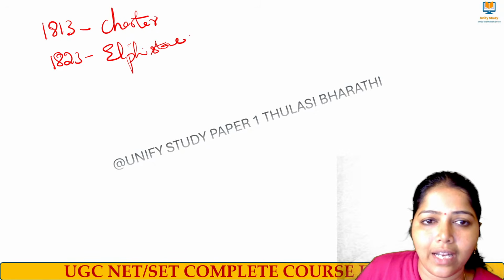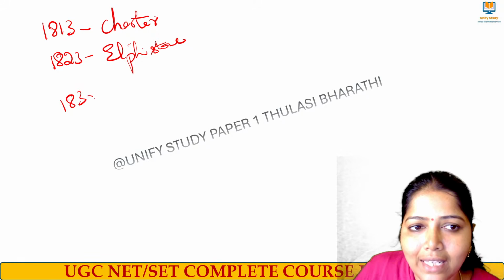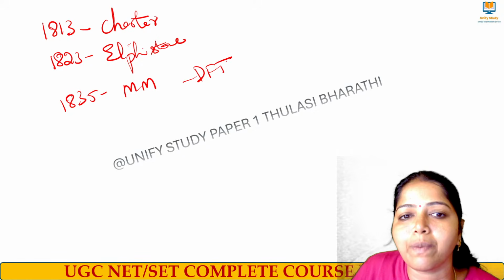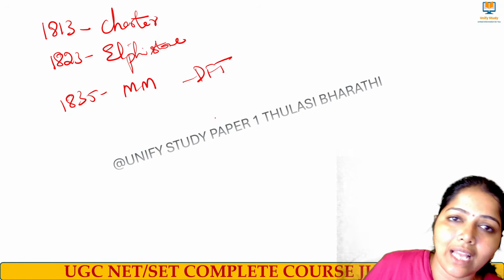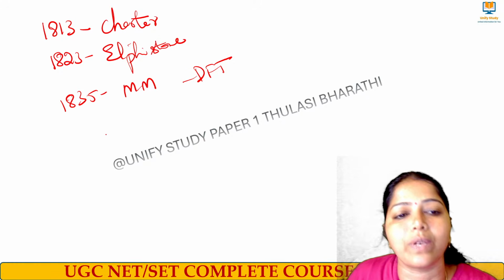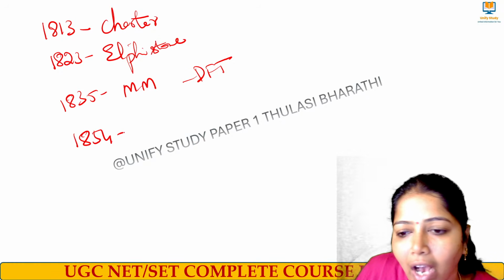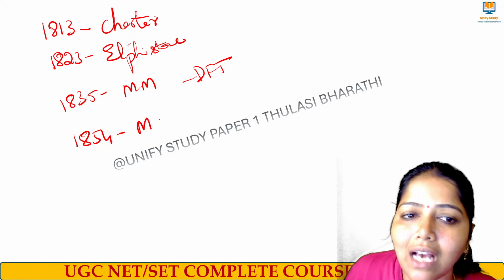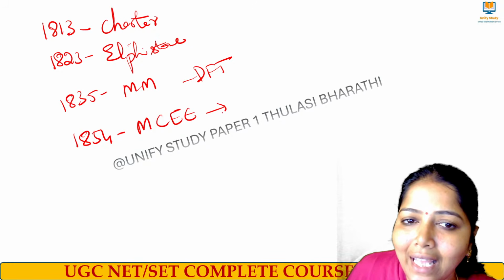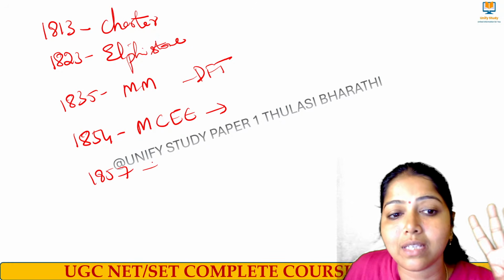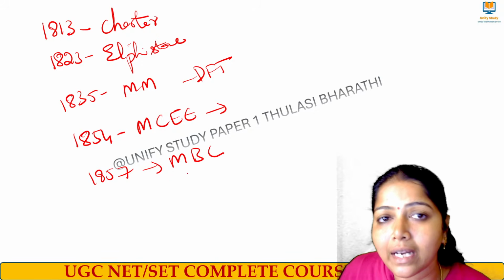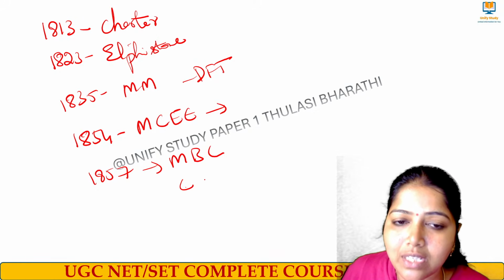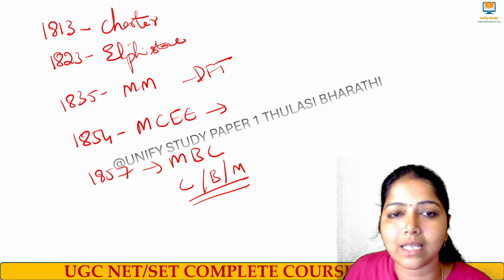I hope you are writing, right? Elphinstone's minutes was formed, and then in 1835 we had Macaulay's minutes, where the downward filtration theory was formulated. They wanted Indians to be Indian in color but Western in taste and intellect, by Western influence. And then, are you all writing? Please let me know. 1854 we have the Magna Carta of English Education, and then in 1857 we had three major universities established: Madras, Bombay, Calcutta. Of these, Calcutta was formed first, then Bombay, and then Madras, right?